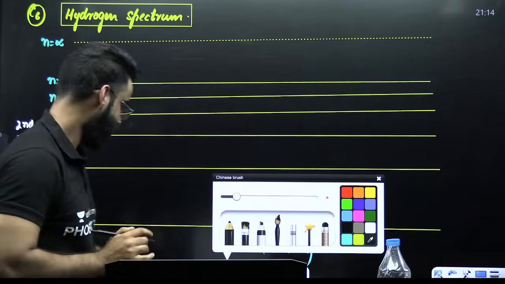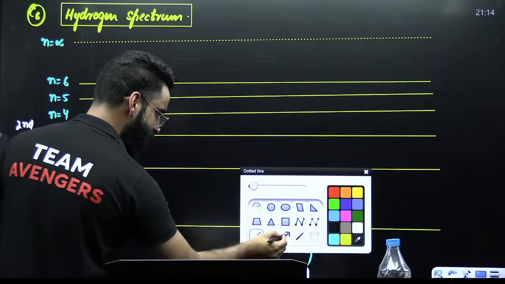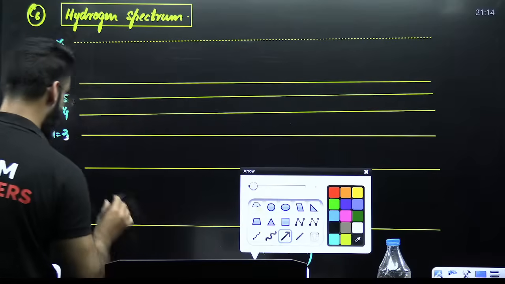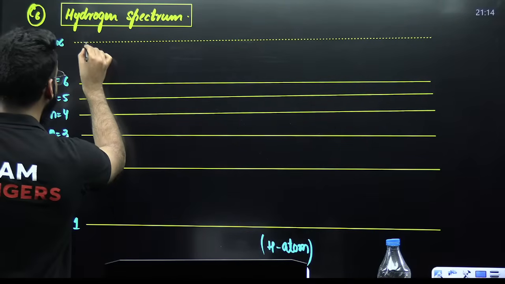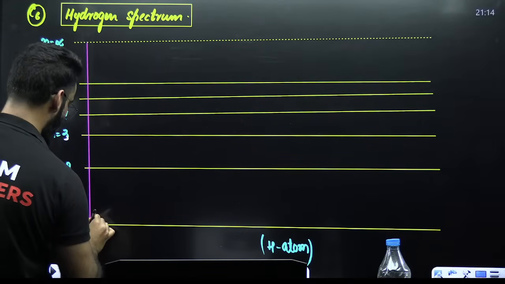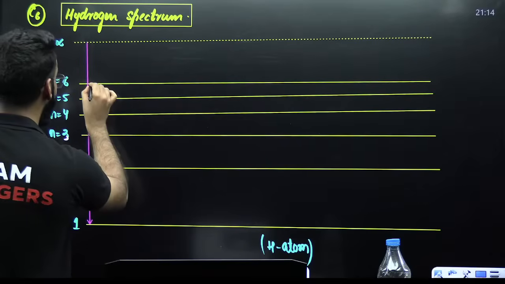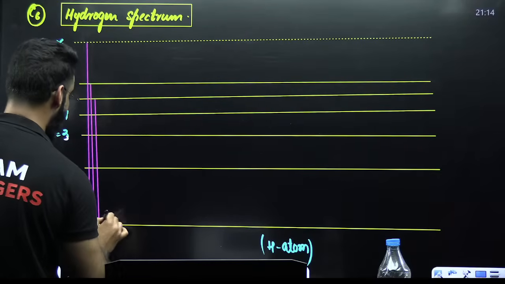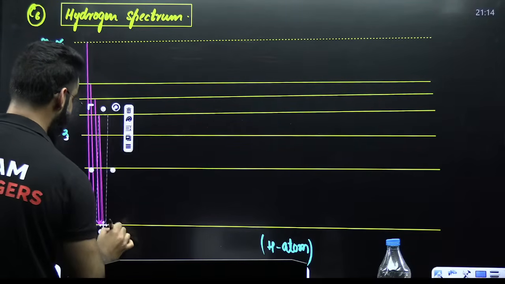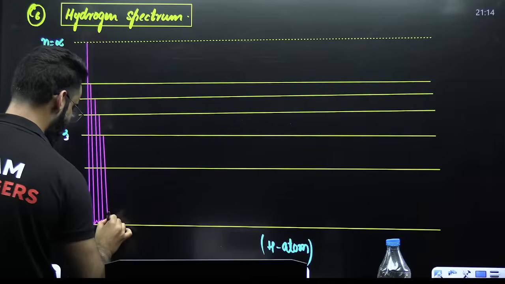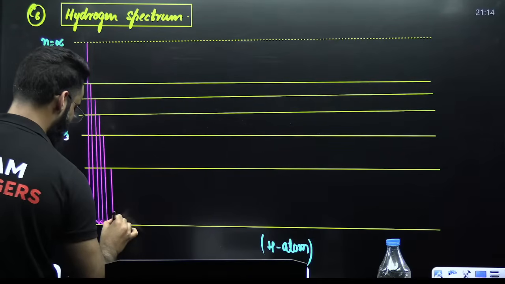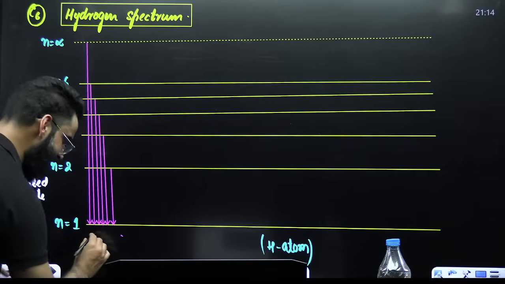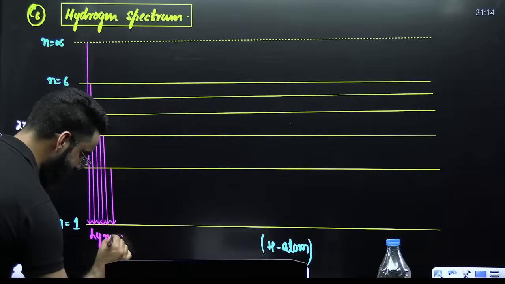And remember, when the electron makes a transition from higher energy state to shell number 1, like this, again and again, what do we get? We get a series of radiation. And that series is something which you call the Lyman series.